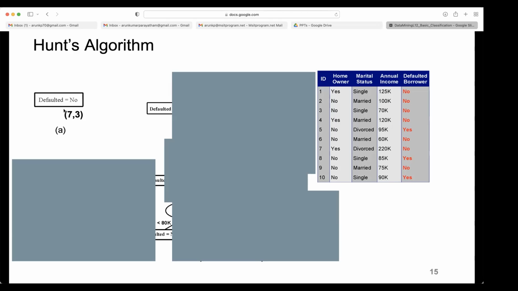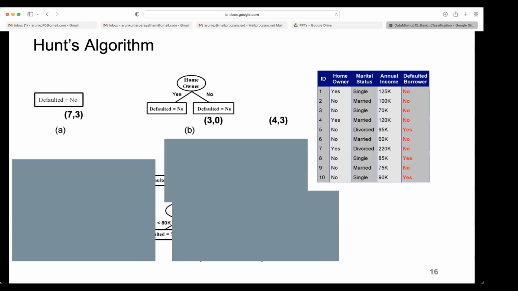Then what is the division between the yes and no classes? I think no is first. No is 7 and yes is 3, right? The division is 7 no, 3 yes. That's why we need to split. If everything were one class, 10, then we would directly create a leaf node and put by default whatever class it is, no or yes. But we have a combination of both classes. That's why we need to split further.